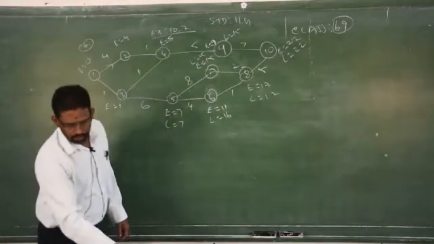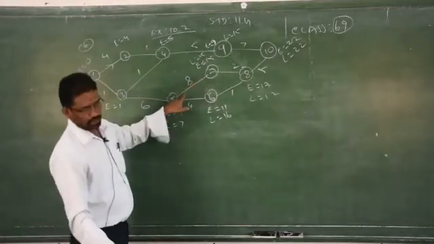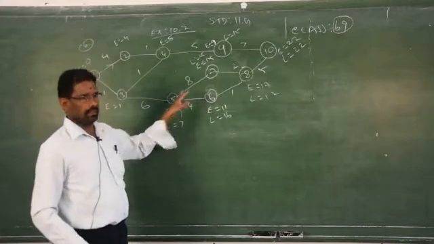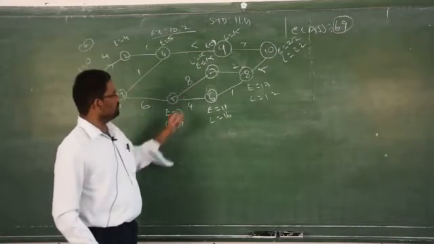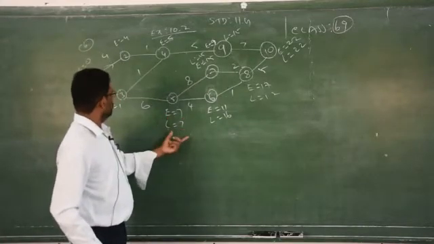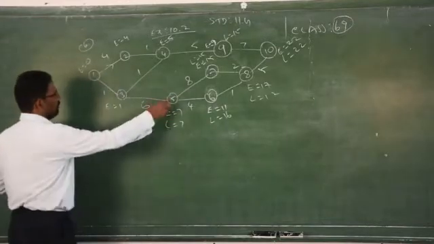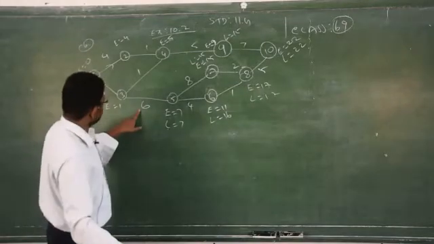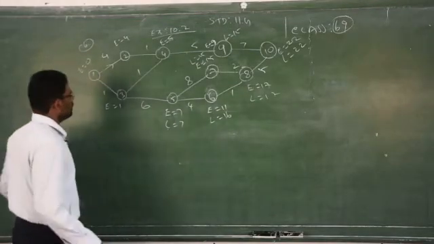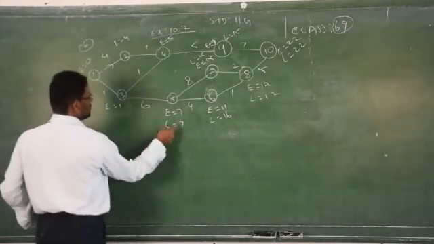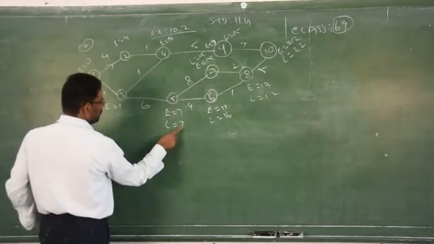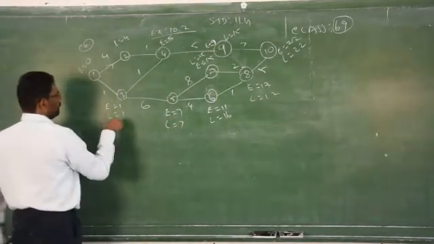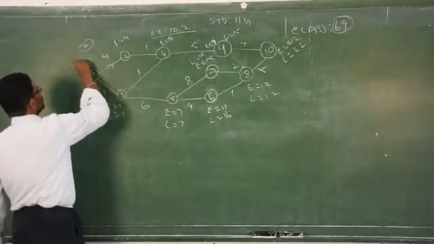5 to 7, it is given as a pathway 5 to 7 in the question. If it is not given, then you should not subtract. It is given very clearly 5 to 7. So just do the calculation. Then 7 minus 6 is how much? 5 to 3, it is given 3 to 5. That is 3 to 5 is given 6. So just subtract from L, that is 7 minus 6. Don't subtract from B, you have to subtract from only L, that is 1. Again 1 minus 1, 0.